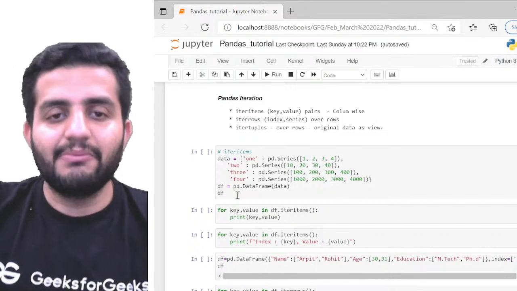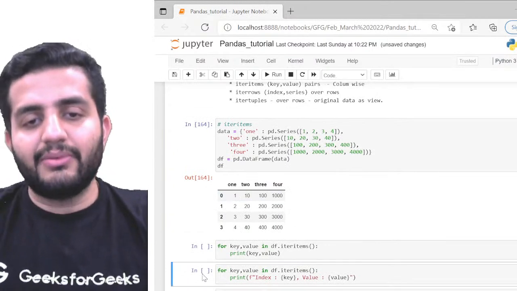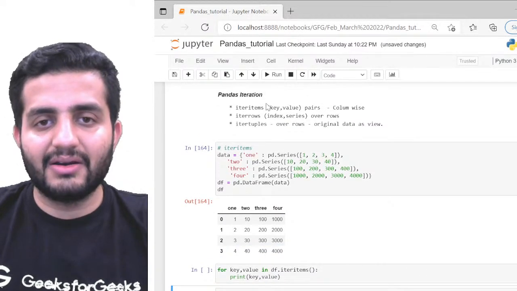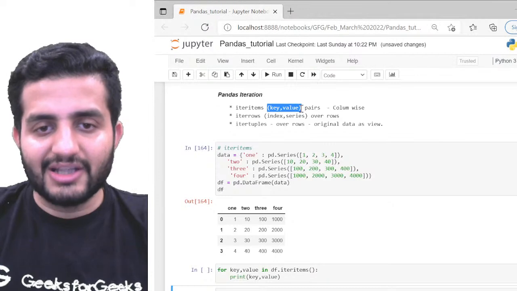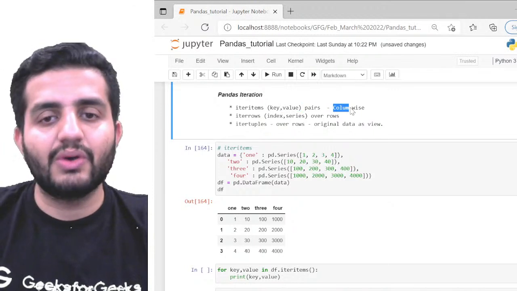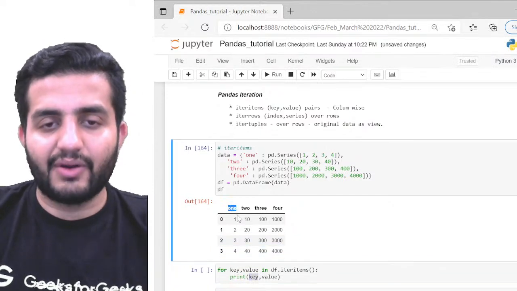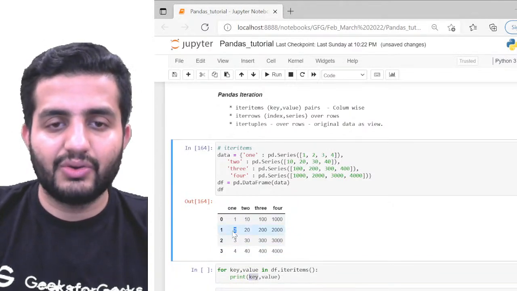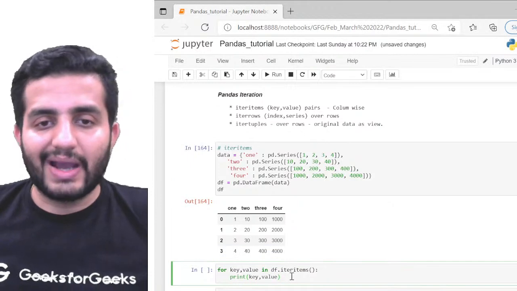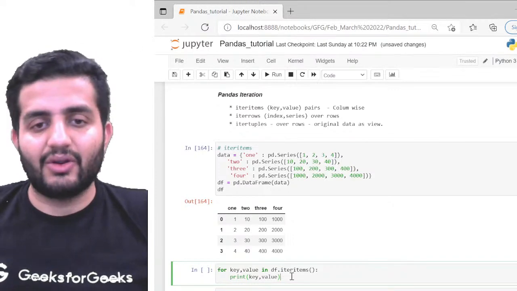For simplicity's sake, I've created the same data frame, which is pretty much 1, 2, 3, and 4 here, right? Now what I'm trying to do is get the elements with iteritems. So what does iteritems return? It returns a key and a value. And what is my key here? The key is the column header for me. So iteritems always does a column-wise iteration. Here the key would be 1, and what are my values? Values are 1, 2, 3, and 4, right? So in this case, I'll be iterating over my different column-wise data, and the key would become my column header and the values will become the data of such columns, right?